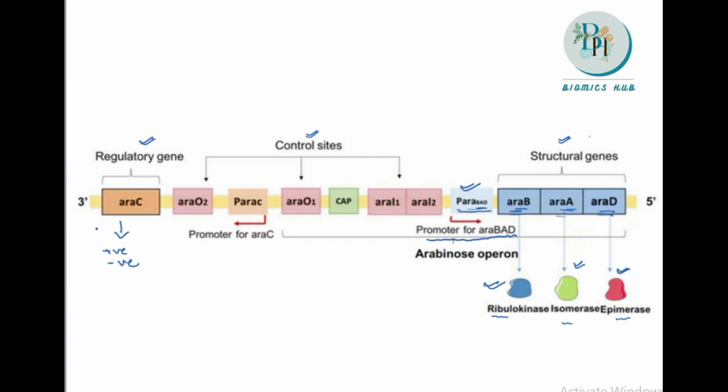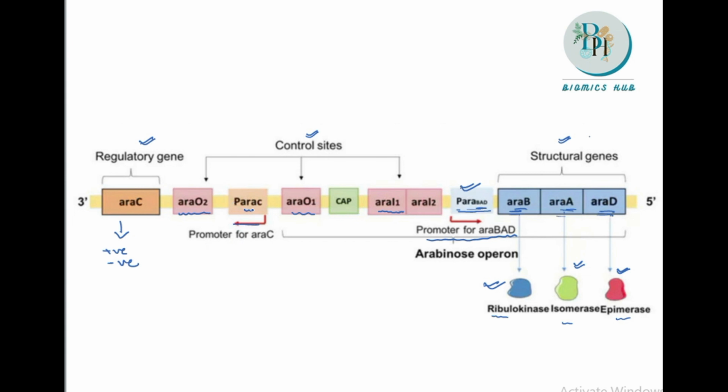Now comes the controlling site. Which is the controlling site? Here we have the controlling sites ARA-O2, ARA-O1, and ARA-I1. These three are the controlling sites. That means the regulatory gene, which will produce the protein, will come and bind in these three regions: ARA-O2, ARA-O1, and ARA-I1. These are the three sites, and this is the promoter region.